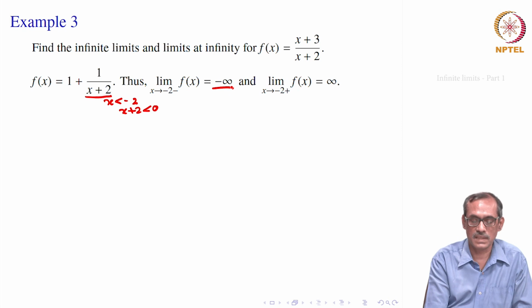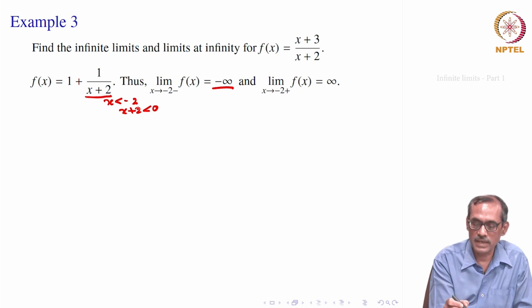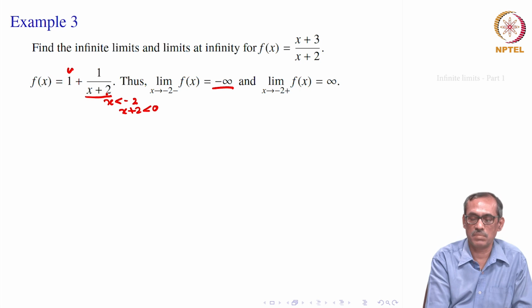So, this limit when x goes to minus 2 from the negative side, from the left side, becomes minus infinity. The constant 1 really does not matter, because it is already minus infinity, that gets absorbed.